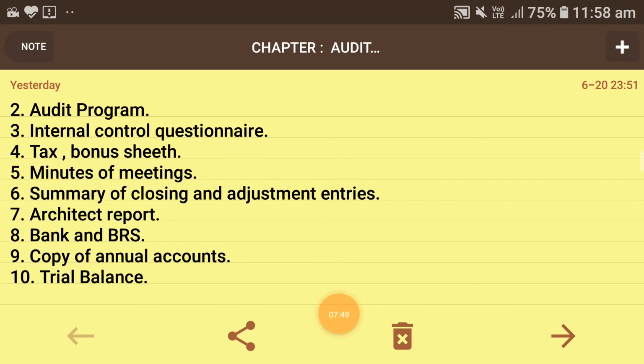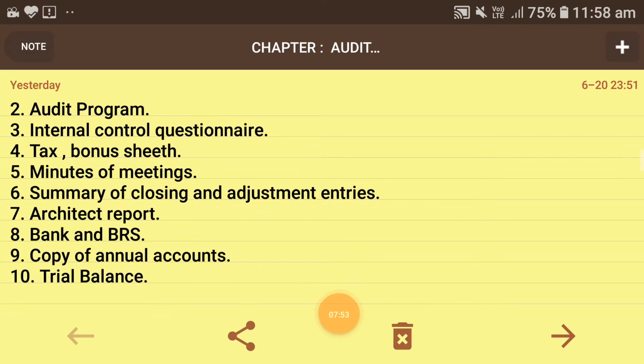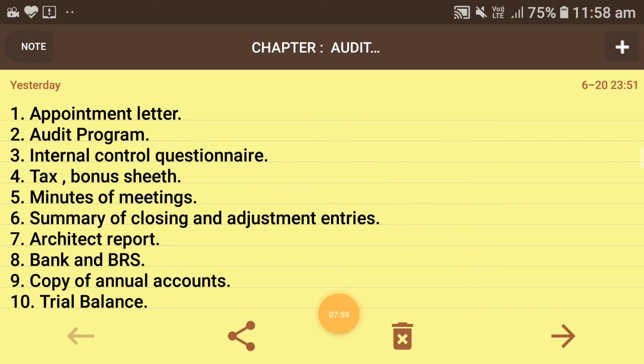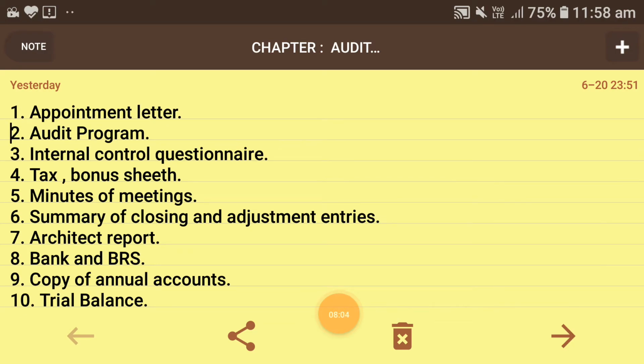All of these should be in an audit file too, but the things I have spoken right now are contained in the permanent audit file, while the things I have written here should be contained in the current audit file. This is the difference between the two. These 10 points you are seeing on the screen should be in the current audit file, and the things I have spoken right now are in the permanent audit file.